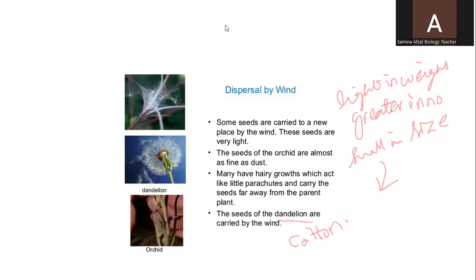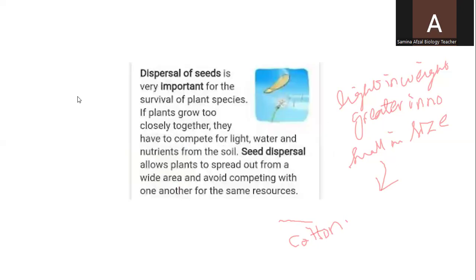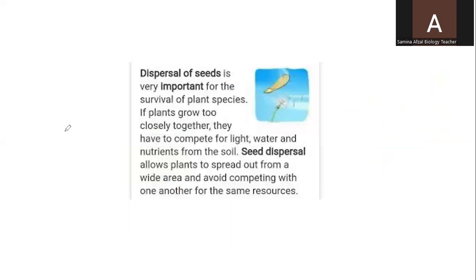Now the dispersal of seeds is very important for the survival of plant species. If plants grow too close to each other, their competition for light, water, and nutrients will increase. Only the plants which win this competition will survive, and other plants will not survive.